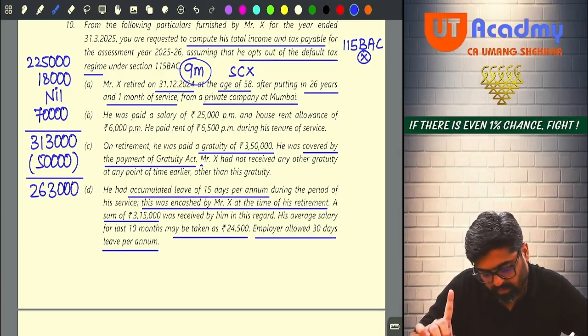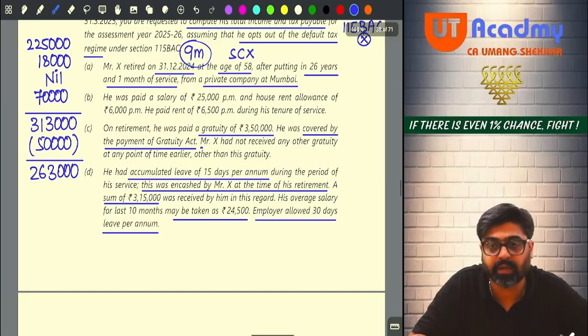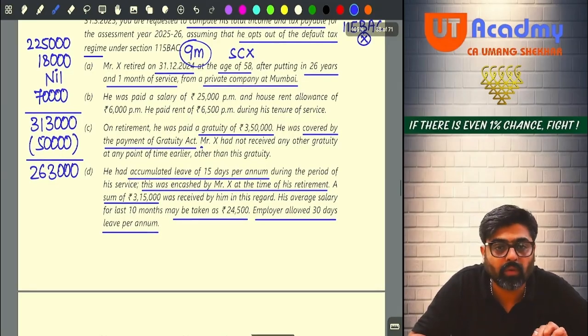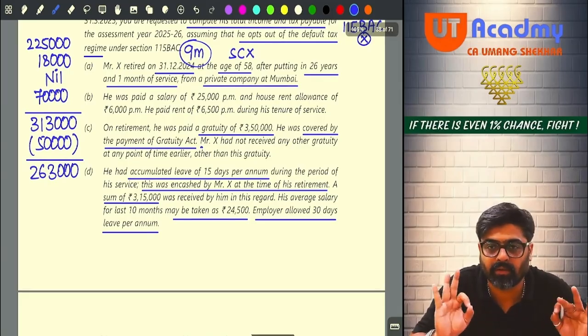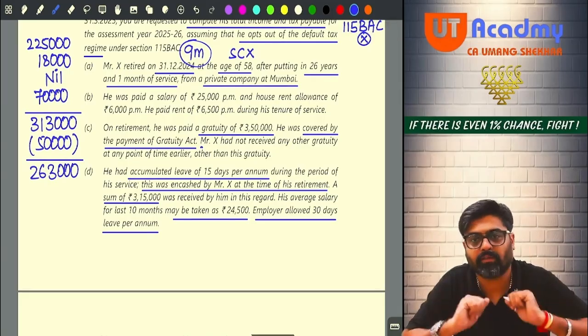Yes or no? All the payments we have seen, no? 2,25,000 we have taken. Then we have taken HRA. HRA is taxable 18. Okay. Gratuity 350 fully exempt. Then leave salary. Leave salary 70,000 taxable. Yes, we have taken all these things. 3,13,000 minus 50,000. So you are going to get 2,63,000 as your taxable salary. Okay. Now this is your taxable salary.